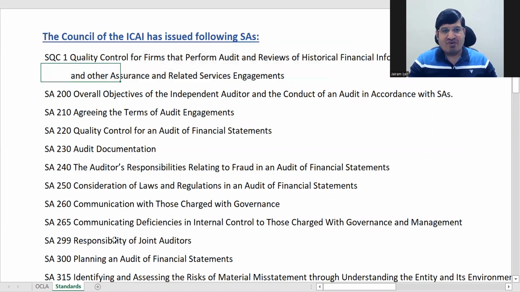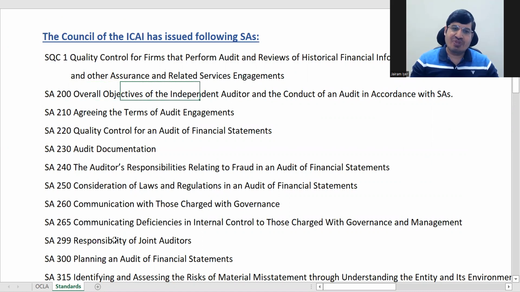From 200 onwards the real SAs start. SA 200 is overall objectives of the independent auditor, and it also gives the objective, scope and all that. I'll tell you bit by bit, so you will be able to remember most of this.